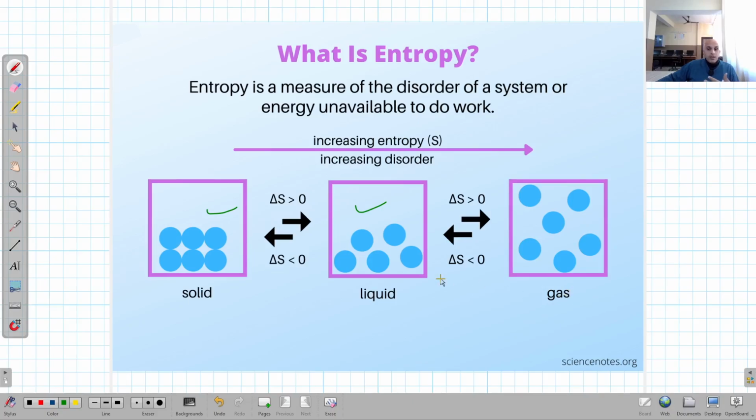As we further go to the gas, then obviously the spacing between these molecules increases. It means entropy becomes even more than this, right? So this is the way of differentiating between three systems, right? More order means less entropy, more disorder means more entropy, right? So entropy is a measure of the disorder of a system or energy unavailable to do work, right? So this is the way of understanding entropy. Now I will describe entropy in terms of the first law of thermodynamics and in terms of heat energy, right?